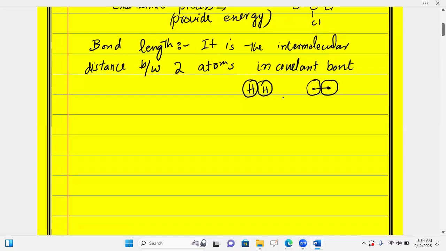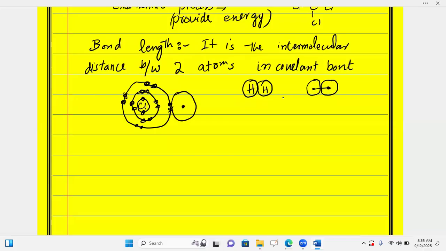For example, I am taking chlorine here, which has a first shell with 2 electrons, the next shell with 8 electrons, and the third shell with 7 electrons. 1, 2, 3, 4, 5, 6, and 1 more, 7 electrons. And one hydrogen is going to attach here, then the bond length from the center of the chlorine atom to the center of the hydrogen atom will be taken as the larger distance.